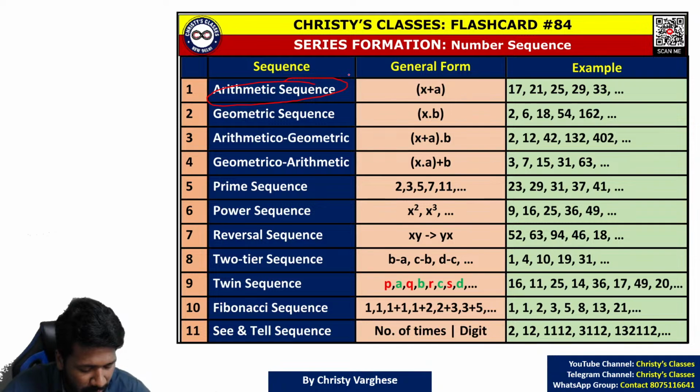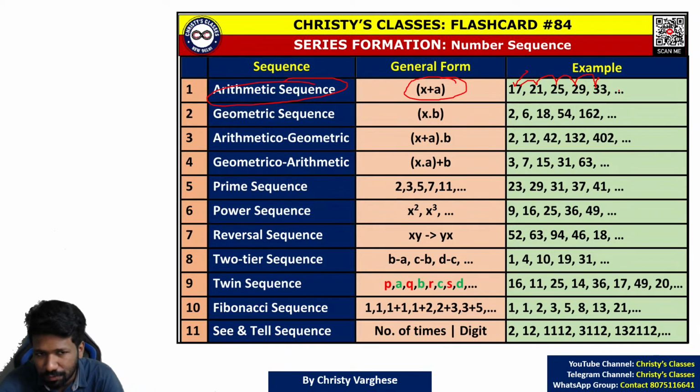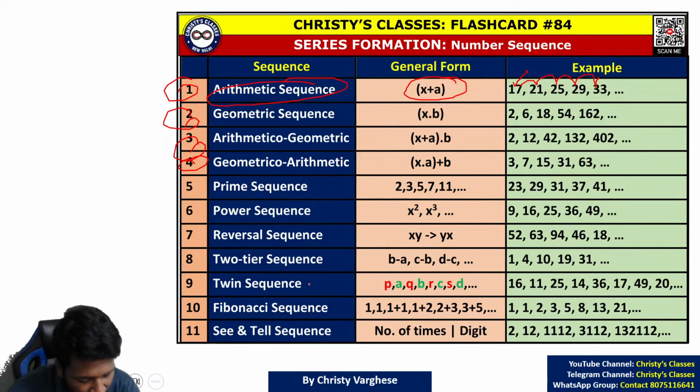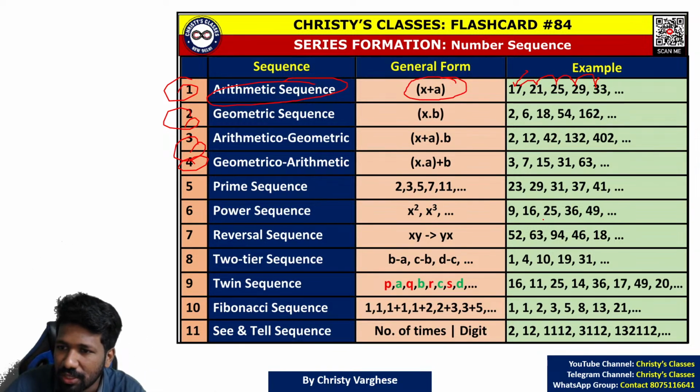Arithmetic sequence means a sequence which follows arithmetic progression. For example, if 17 is the first term, adding 4 you will get 21, adding 4 25, adding 4 29, plus 4 33, plus 4. What is the next term? All of you can mention for each of these sequences, for the first one, second one, third one, fourth one, all the 11 sequences, you can find what is the next term. So 33 plus 4, 37 will be the next term. All of you clear?